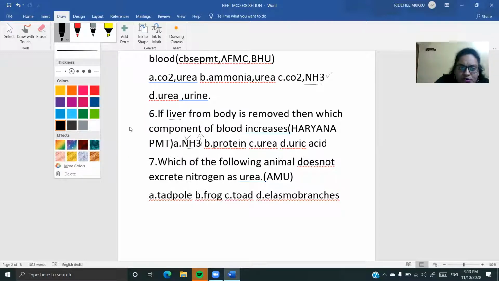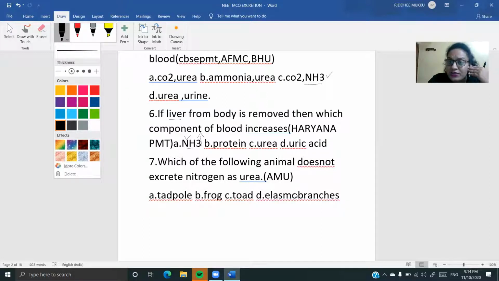Which of the following animals does not excrete nitrogen as urea? He's asking about the one which is not actually excreting urea. What are elasmobranchs? First, cartilaginous fishes. And what are toads, what are frogs? These all are ureotelic. When you come to the tadpole, it is going to excrete what? Ammonia. That's what he's asking, which are not ureotelic.